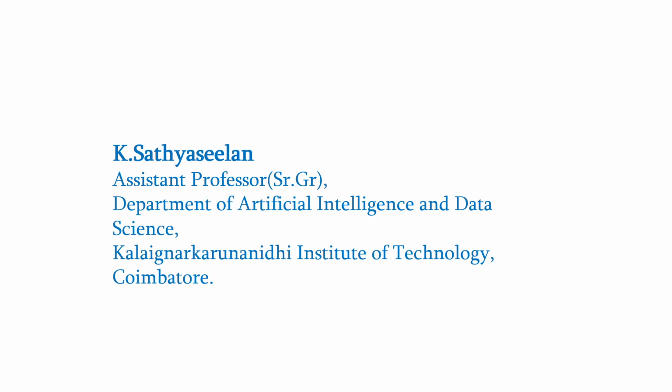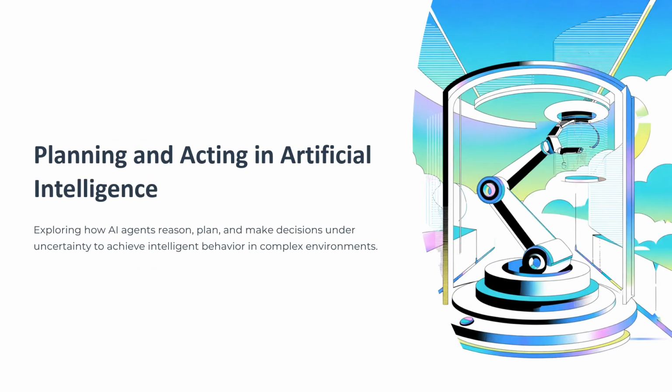Good morning, everyone. Today, we are going to learn about one of the most important topics in artificial intelligence called planning and acting. Imagine you are a robot tasked with moving packages between cities, or you are playing chess and need to think several moves ahead.